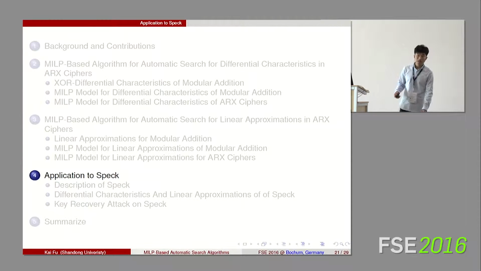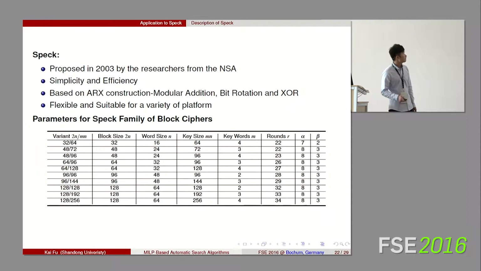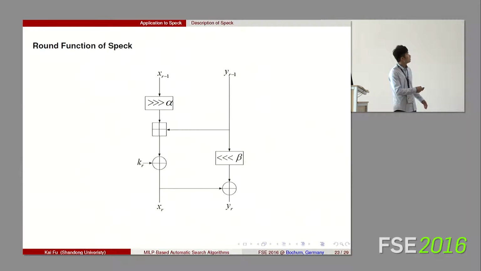At last, we apply our model to the Speck cipher. Speck cipher was proposed in 2013 by NSA. It's simple and usable for a variety of platforms. The parameters are listed in the table. It has 10 variants. This is the round function of Speck.